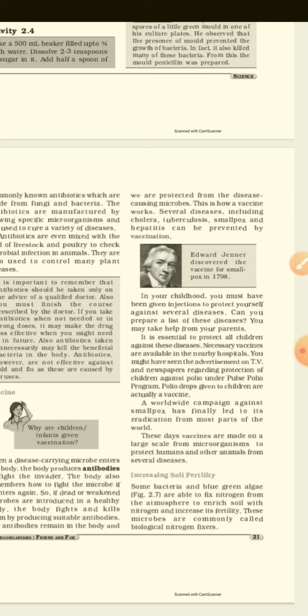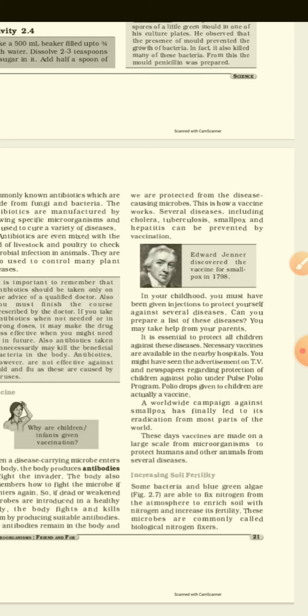You might have seen advertisements on TV and in newspapers regarding protection against polio under the Pulse Polio program. Remember, Amitabh Bachchan comes in the advertisement: polio pilao, tika lagao. Why does it say that? Because the polio vaccine is very necessary for small children, because a person becomes crippled, meaning he or she is not able to stand properly.